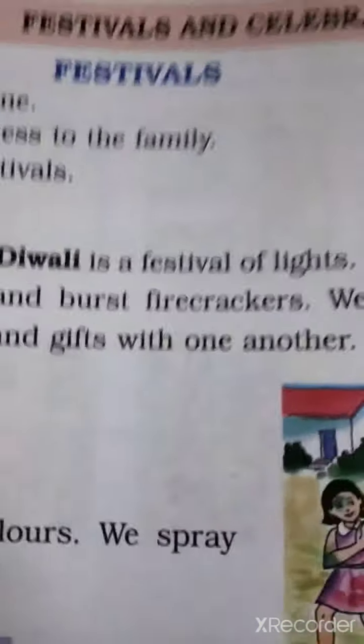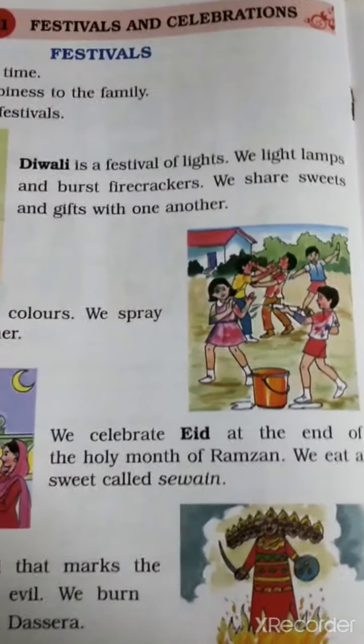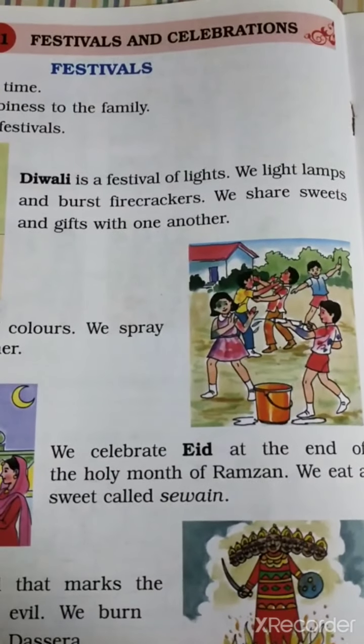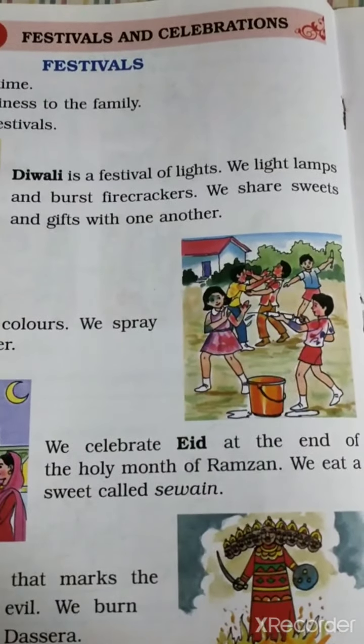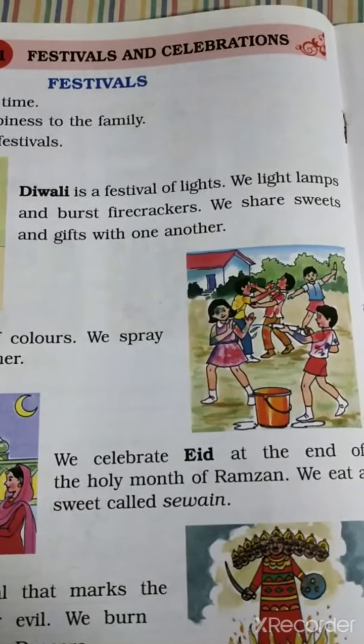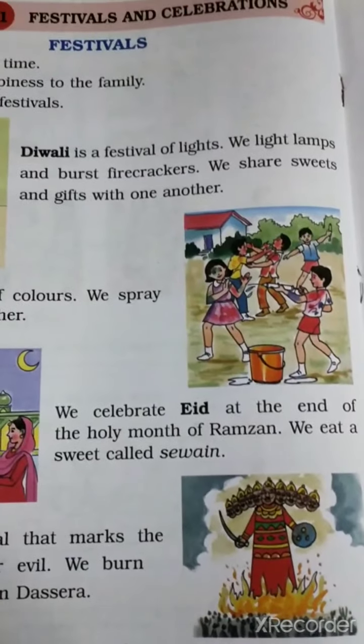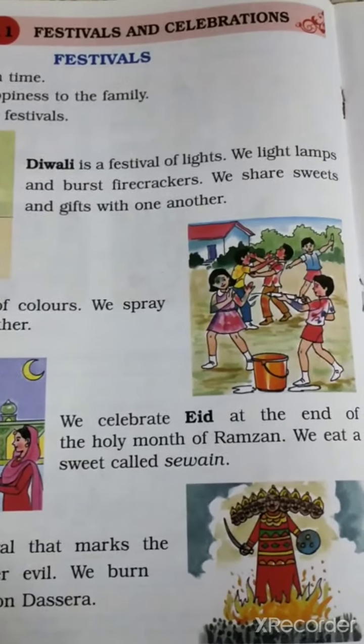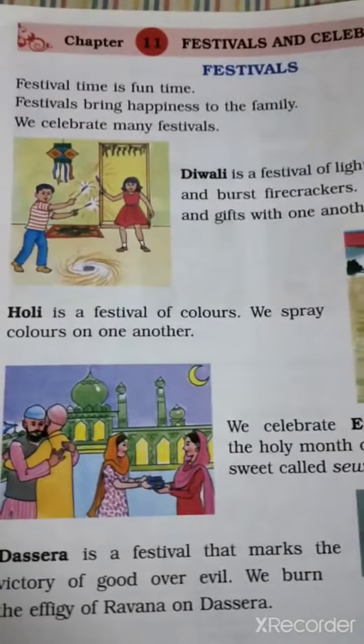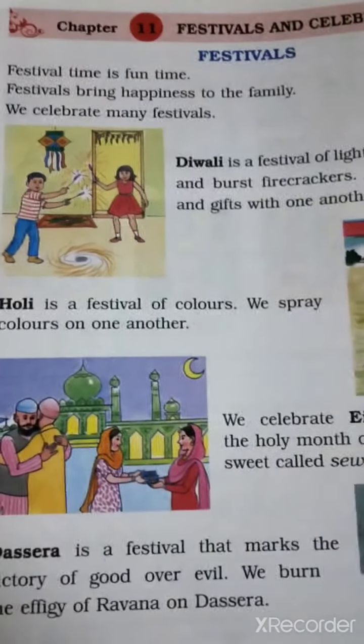See, Diwali is the festival of lights. We light lamps and burst crackers. We share sweets and gifts with one another. Some people share sweets, some people share gifts. Holi is a festival of colors. We spray colors on one another.